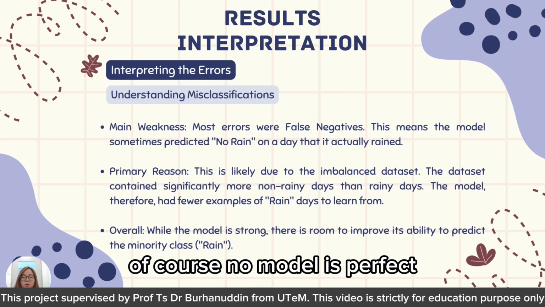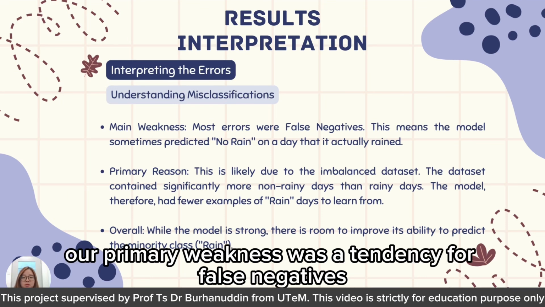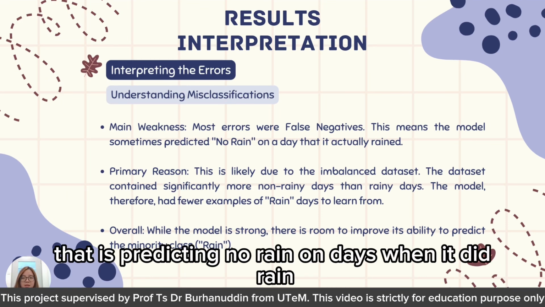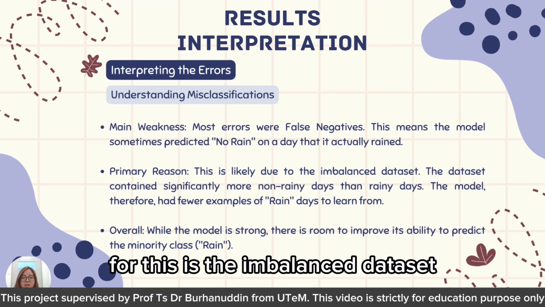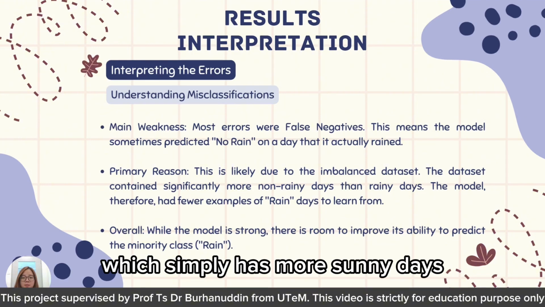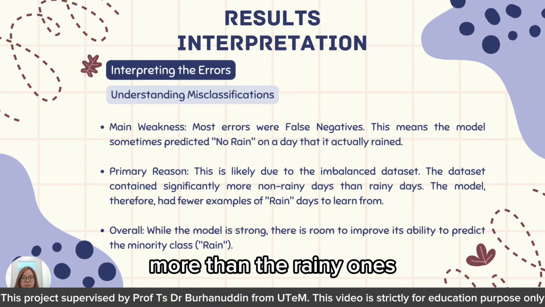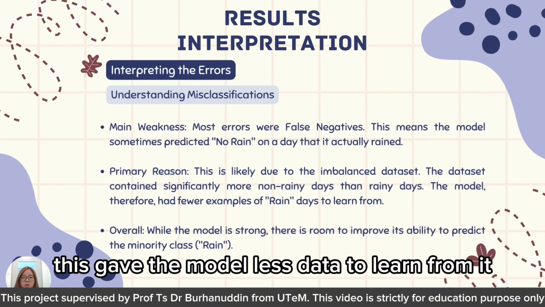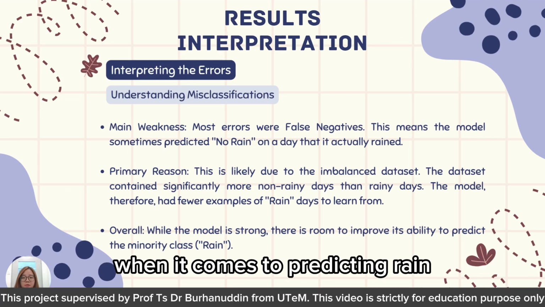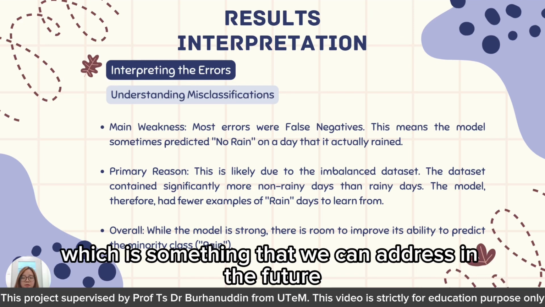Of course, no model is perfect. Our primary weakness was a tendency for false negatives, that is, predicting no rain on days when it did rain. We believe that the main reason for this is the imbalanced dataset, which simply has more sunny days than rainy ones. This gives the model less data to learn from when it comes to predicting rain, which is something that we can address in future work.